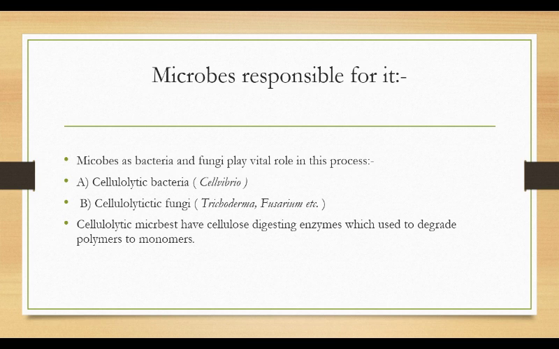When that cellulose is converted into monomer, that is glucose, it gets further utilized by some other microorganisms. And at last, the elemental carbon, or you can say carbon in the form of carbon dioxide, will be eliminated into the atmosphere. There could be examples of some methanogens which also participate in this process.